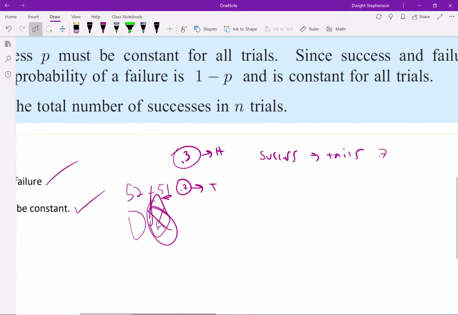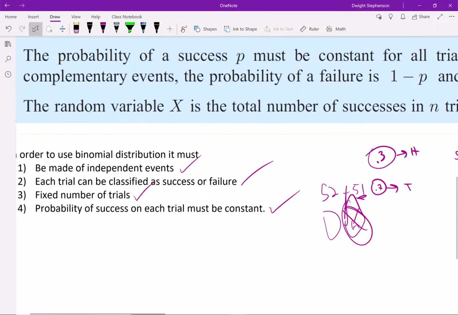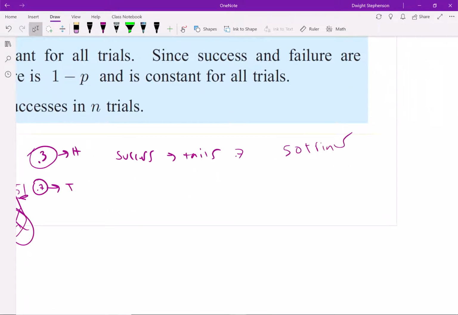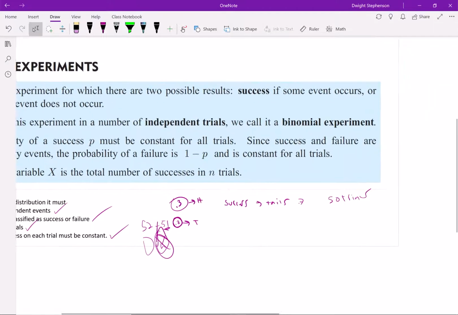Is there a fixed number of trials? Yes, let's just say we're going to do 50 trials. We're not going to do this forever, but we'll do 50 trials. And then, was the probability of success constant? Yes, we're saying that this is always 0.7. It's not going to change whatsoever, right? So in this case, we could use that as a binomial experiment.